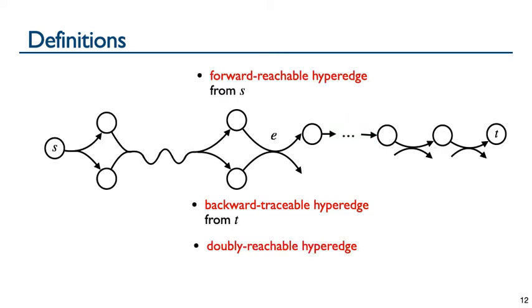We call the hyperedge doubly reachable if it is both forward reachable and backward traceable, as E is here. The doubly reachable subgraph is the intersection of the forward reachable hyperedges and the backward traceable hyperedges.